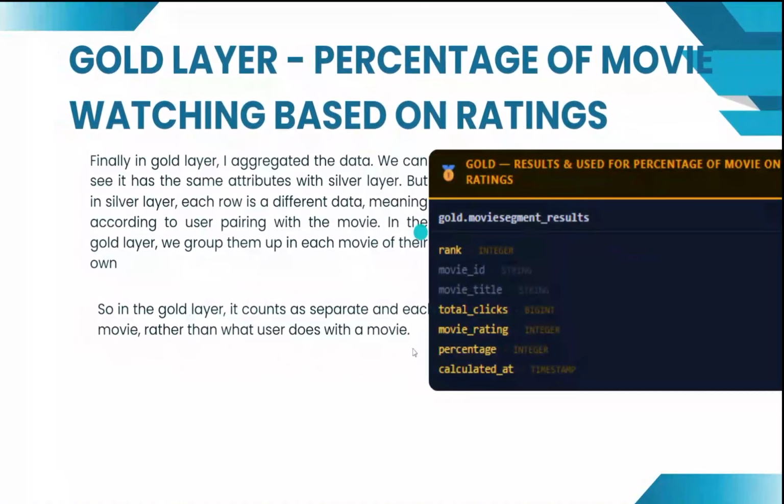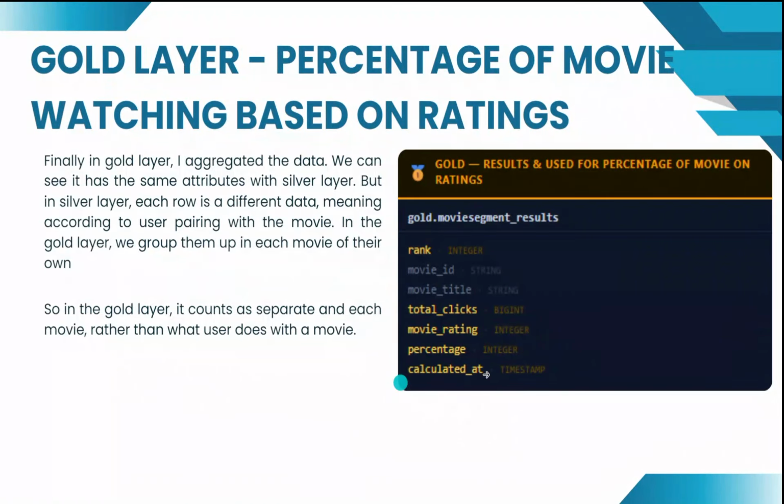In the gold layer, you can see there is still percentage in movie rating. But in this gold layer, I aggregated the data. We can see it has the same attributes. But in the silver layer, each row is a different data, meaning it's according to user pairing with the movie. But in the gold layer, we group them up as in each movie of their own. So basically, in the silver layer, it is what the user does with the movie. But in the gold layer, it's just the movie itself, as in grouped up all the statistics.